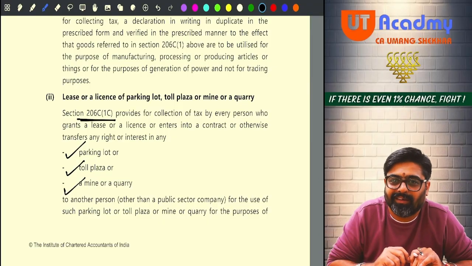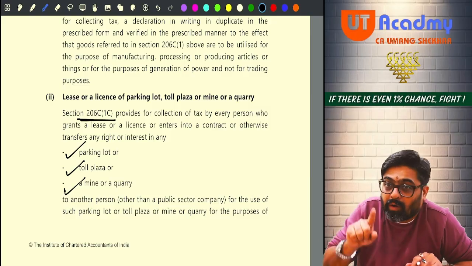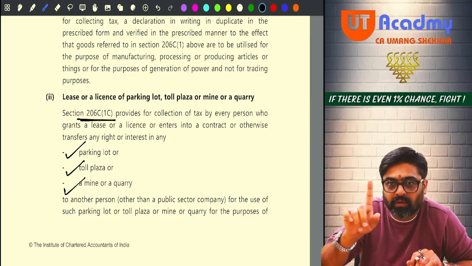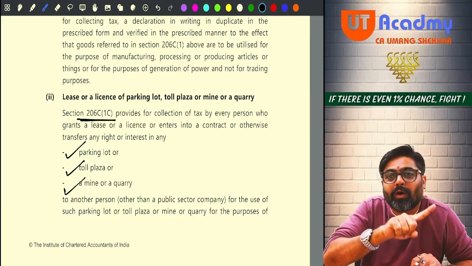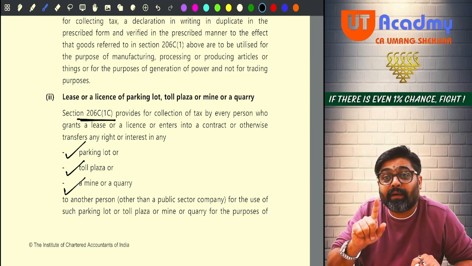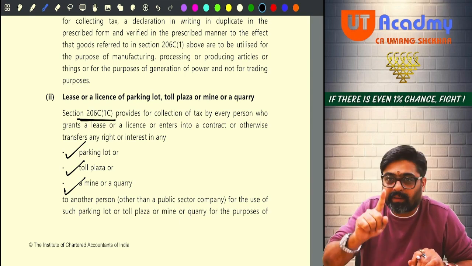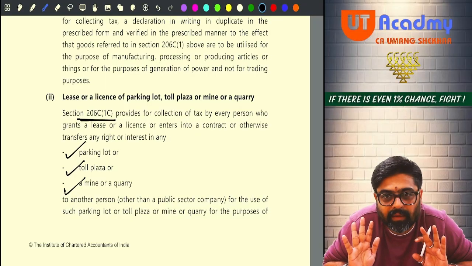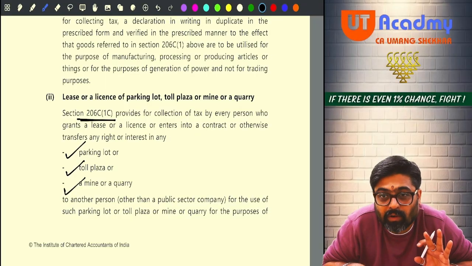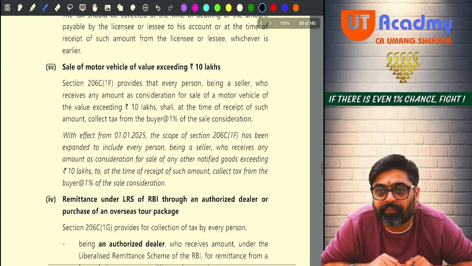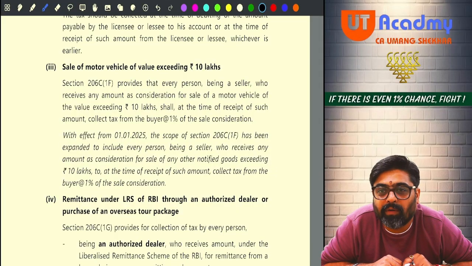So this is your lease rent of these three items, yes or no? Receipt or a debit, whichever happens earlier, at that time the TCS will be collected. Will you remember this? Now coming to 1F, sale of motor vehicle of value exceeding 10 lakhs.